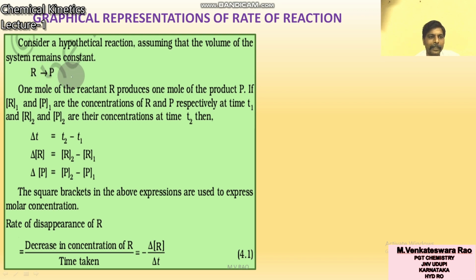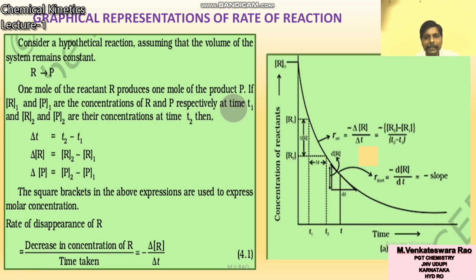P is product. 1 mole of reactant R produces 1 mole of the product P. If R1 and P1 are the concentrations of R and P respectively at time T1.